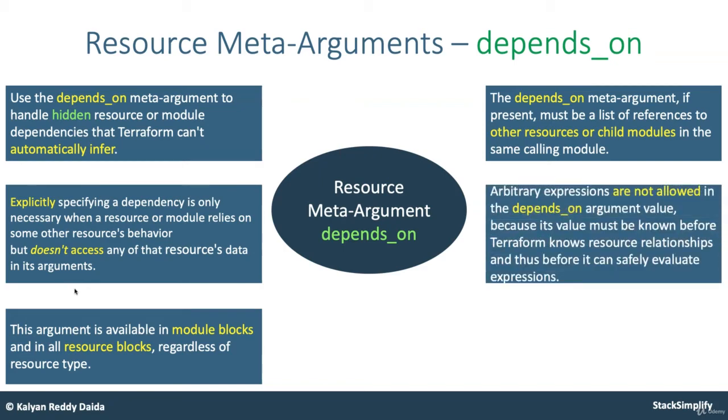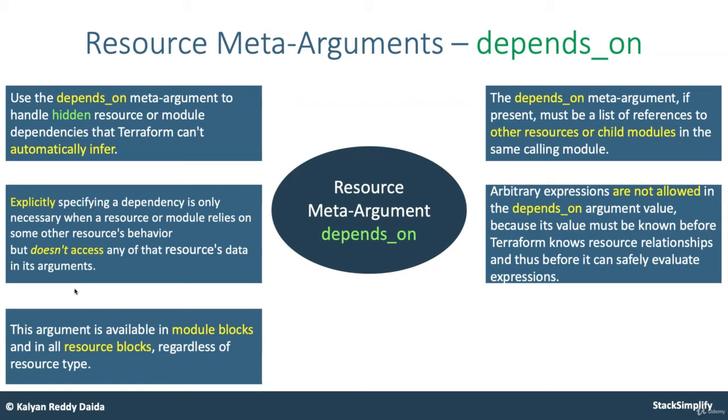Arbitrary expressions are not allowed in the depends_on argument value. This is another important point. Whenever you are specifying another resource or module as an explicit dependency here, it should be a direct reference to that respective resource or module. No arbitrary expression replacements are allowed here. Why?